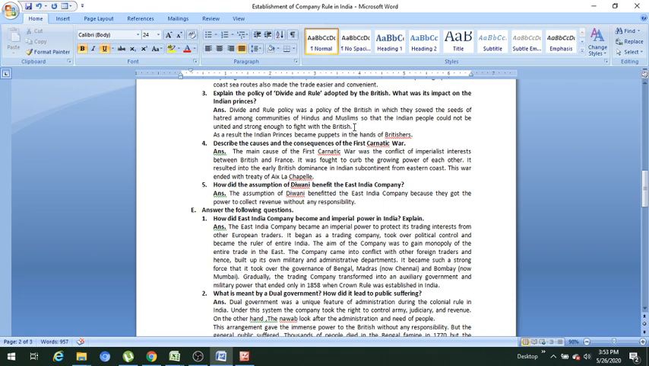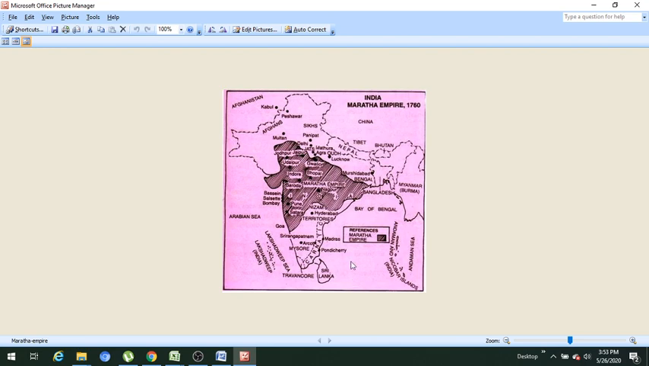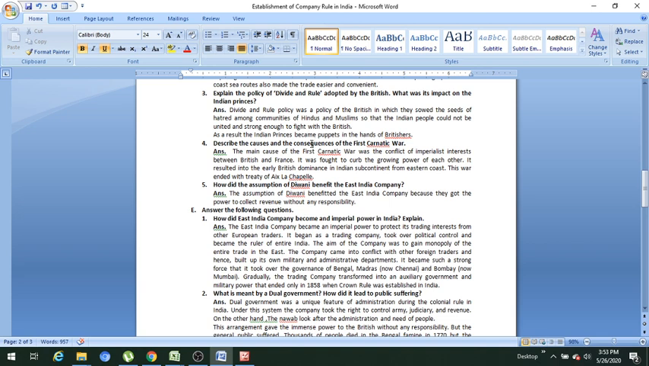Now, next question is, describe the causes and consequences of the First Carnatic War. The main cause of First Carnatic War was the conflict of imperialist interest between British and France. So, in this map we have already discussed. From here the Anglo-French rivalry started and the process of colonialism started from this area. So, what happened?